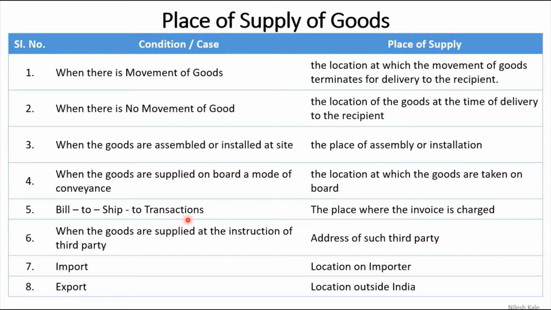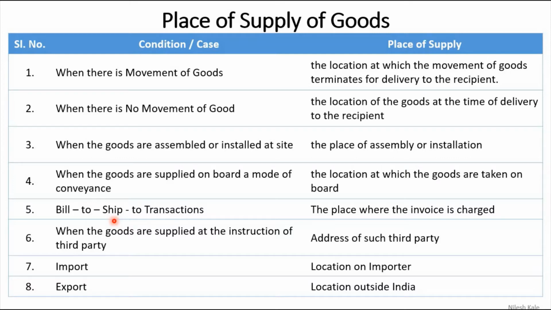Bill to ship to transactions: the place where the invoice is charged. What do you mean by a bill to ship to transaction? You are sending the bill somewhere and you are shipping the goods somewhere else. Like for example, I am sitting here in Karnataka and my sister stays in Gujarat, and I purchase something on Amazon for Raksha Bandhan for my sister.